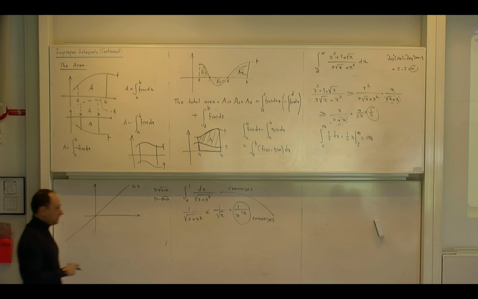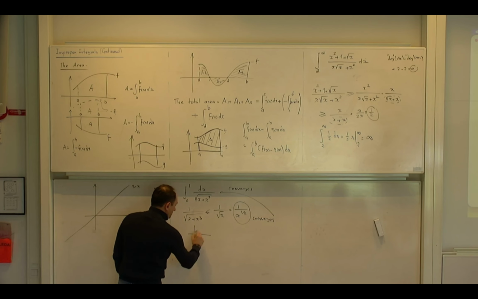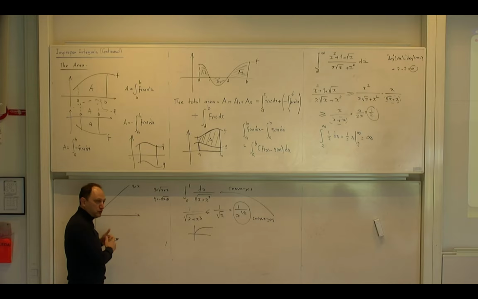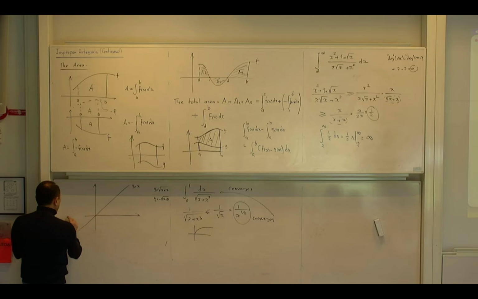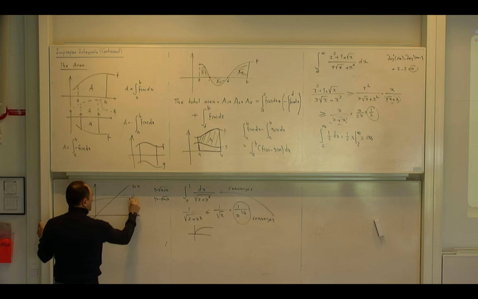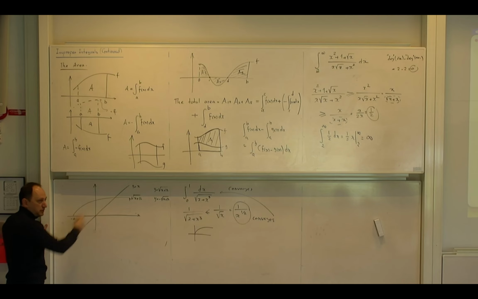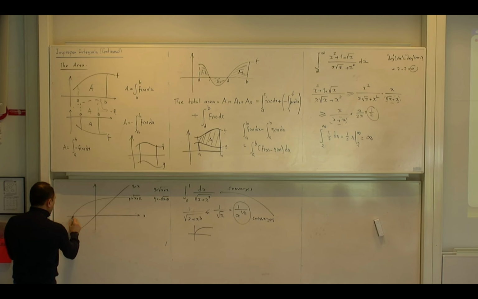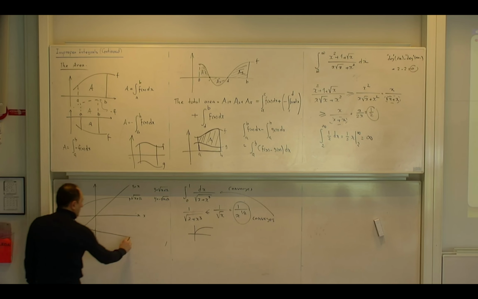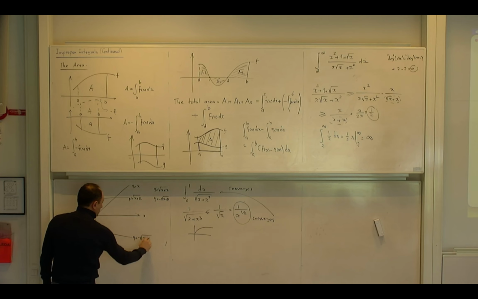Square root of x but shifted 12. Yes, a square root of x, hopefully you remember something like this. This is the square root of x. But this is plus 12, so it is shifted 12 units to the left. So it will be something like this. Yes, if this is minus 12. This is y equals the square root of x plus 12. If you can guess this one, then guessing this one is easy. This is just the negative of that one, so it will be the mirror image of this one with respect to the x-axis. So it will be like this. Completely symmetric. Y equals minus the square root of x plus 12.